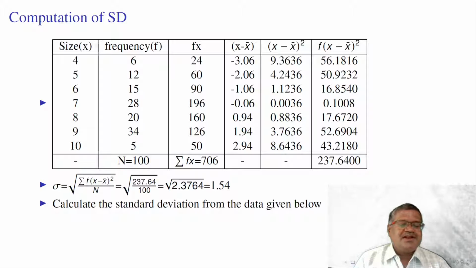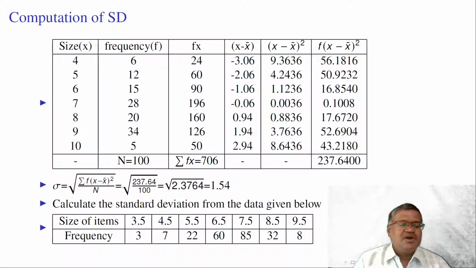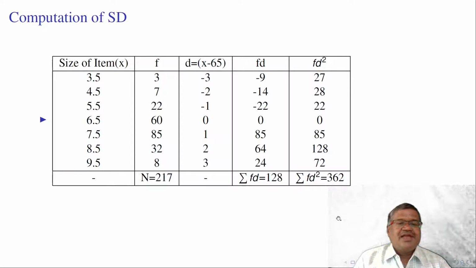Next example, calculate standard deviation from the data given below. This is discrete frequency distribution. Size of items is 3.5, 4.5, frequency is 37, like that. We need to calculate D, and 6.5 is our assumed value.